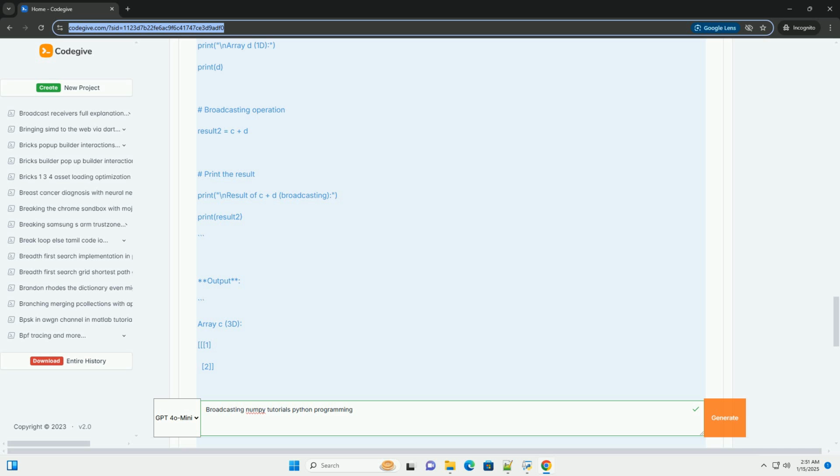Example 2, broadcasting with higher dimensions. Output. Explanation. Here, the 1D array D is broadcast to match the shape of the 3D array C. The D array effectively expands to, and then the addition is performed element-wise.